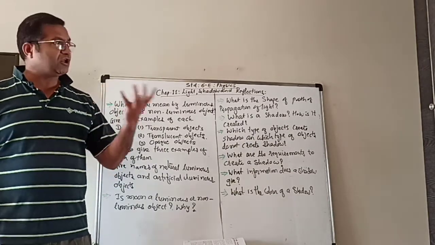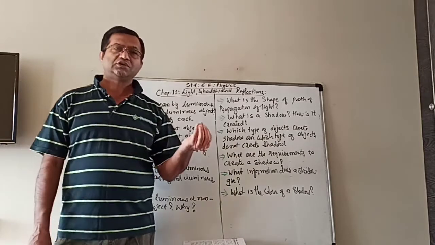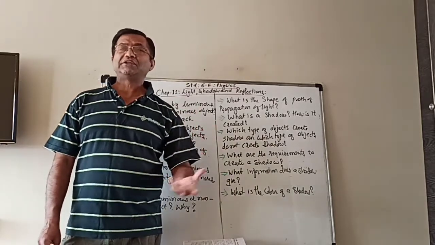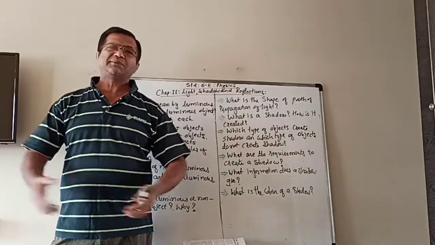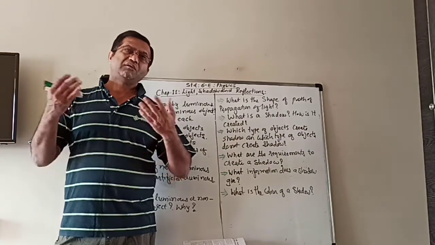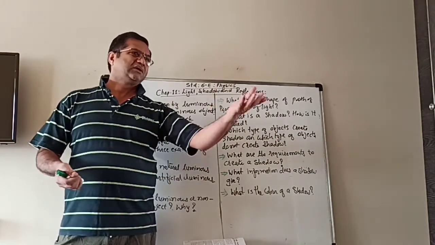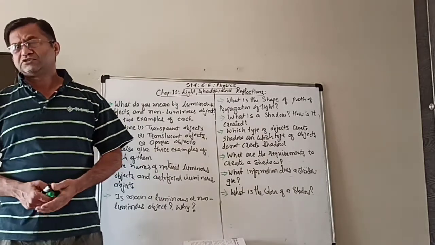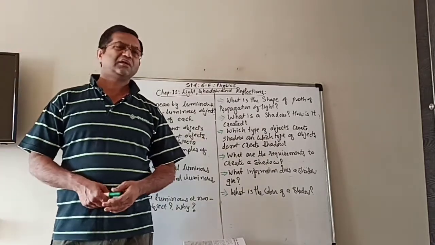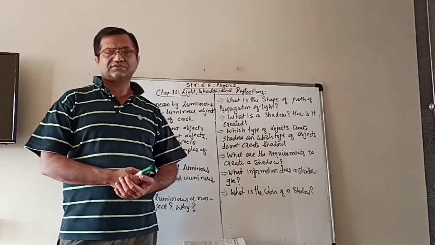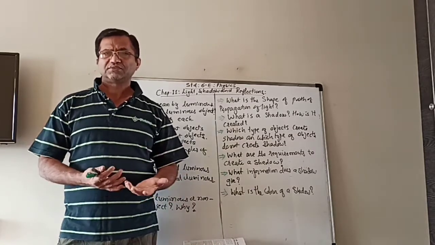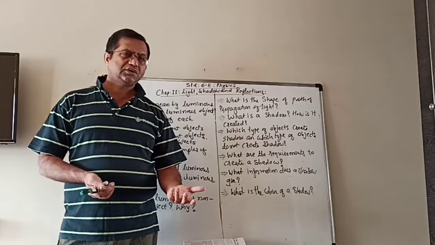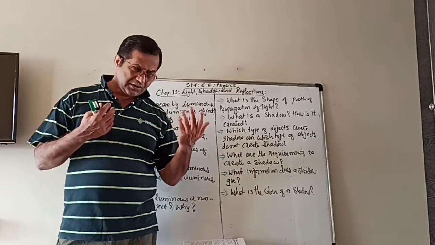Non-luminous objects means those that do not emit their own light. There are lots of examples you can give. Our walls, furniture, soil, so many other things. Trees, wood, etc.